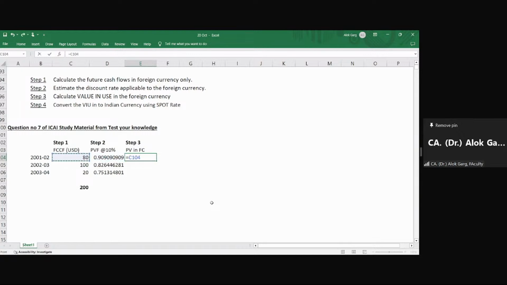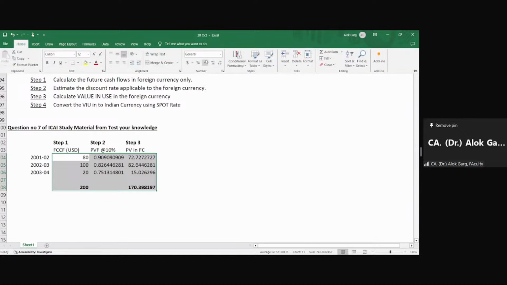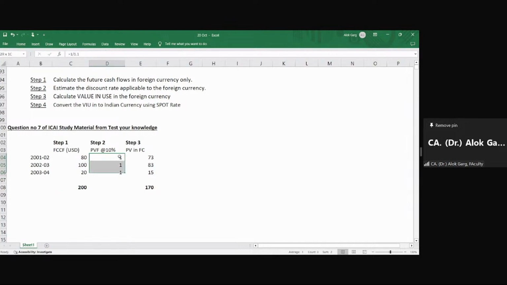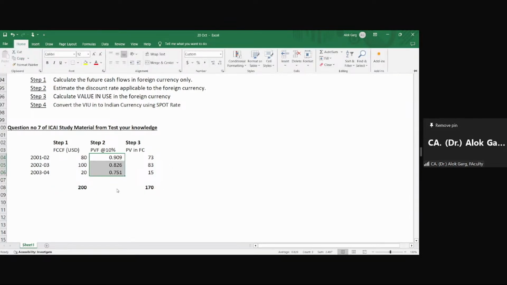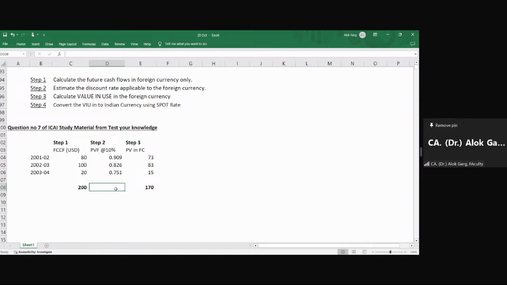What is my PV in foreign currency? My total present value of future cash flow is how much? My total present value of future cash flow is $170 US. Okay. I hope this calculation is clear to everyone. Simple calculation. I have done nothing.